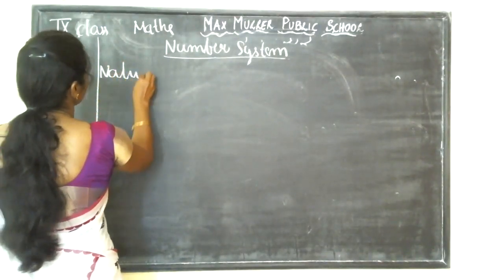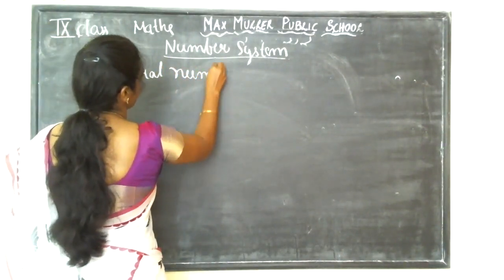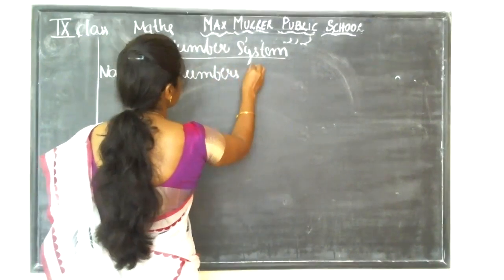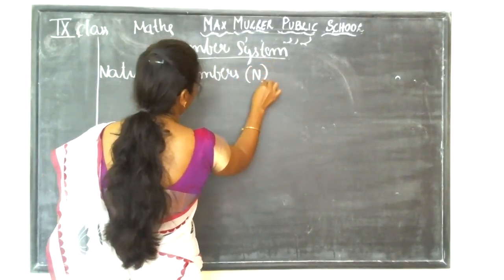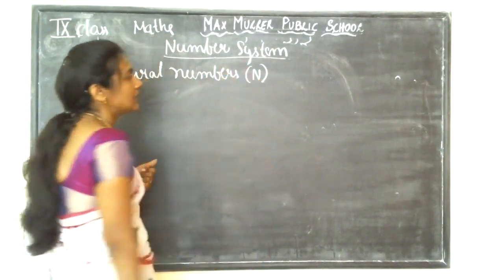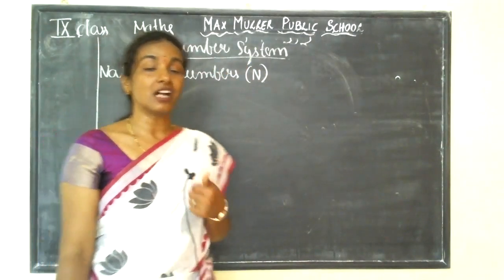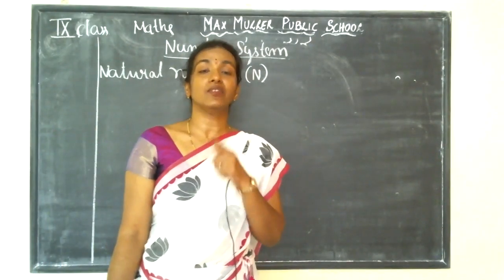Okay, natural numbers. Natural numbers are denoted by capital N. What are natural numbers?